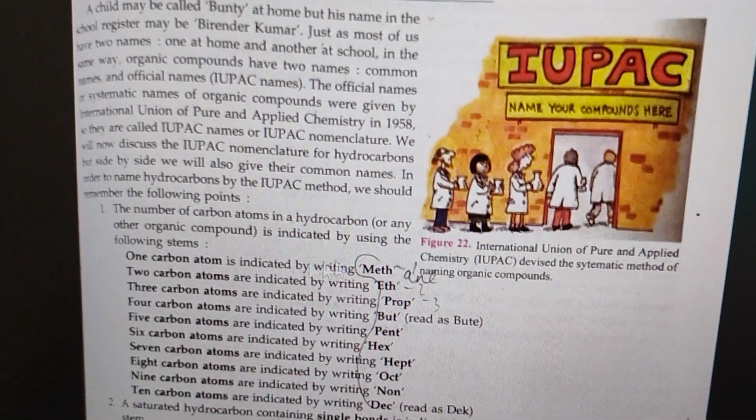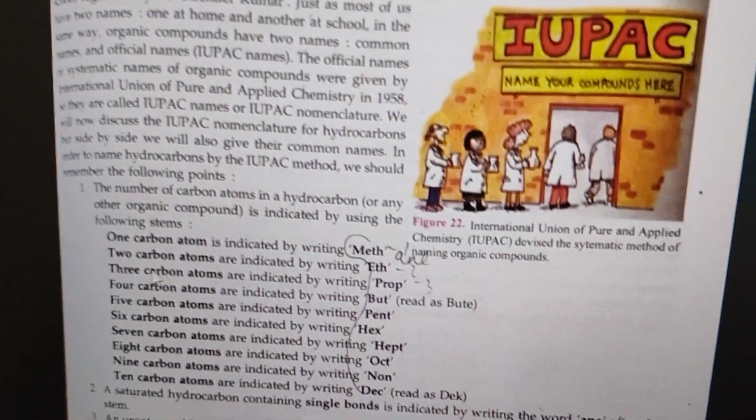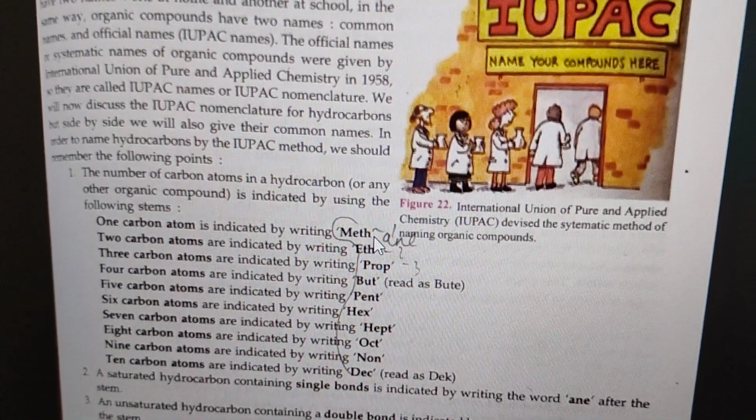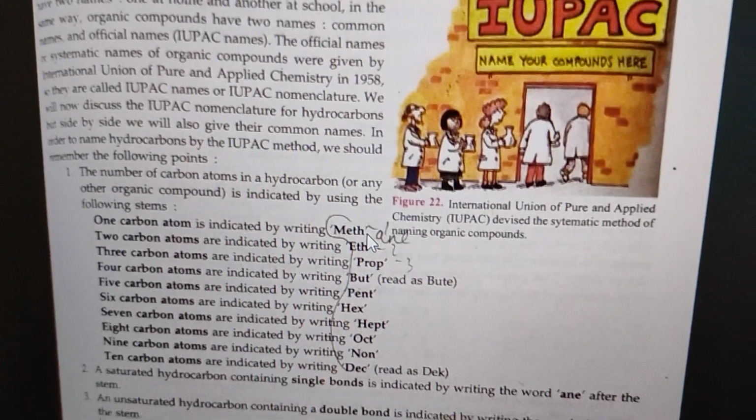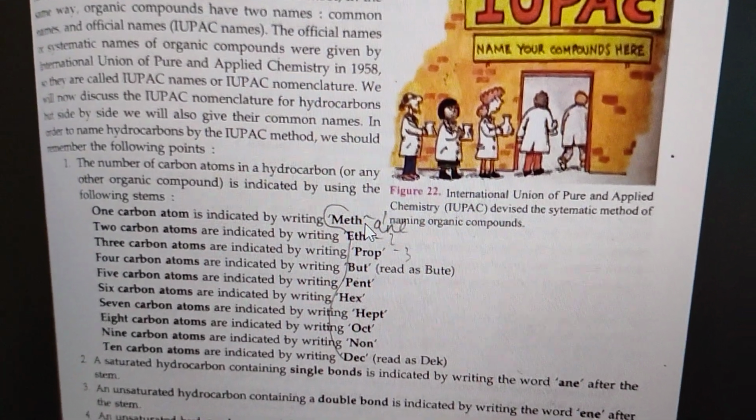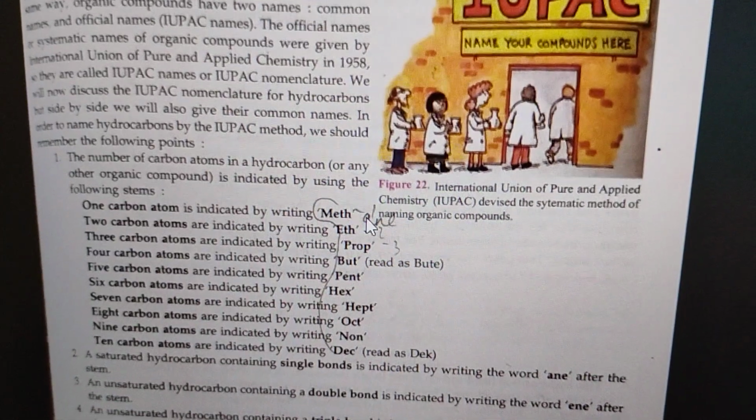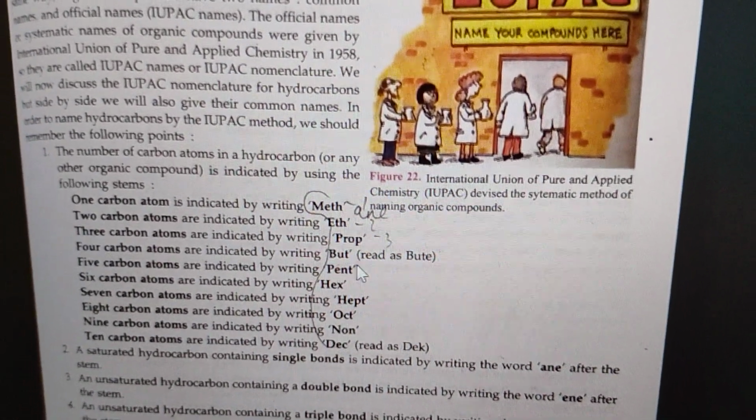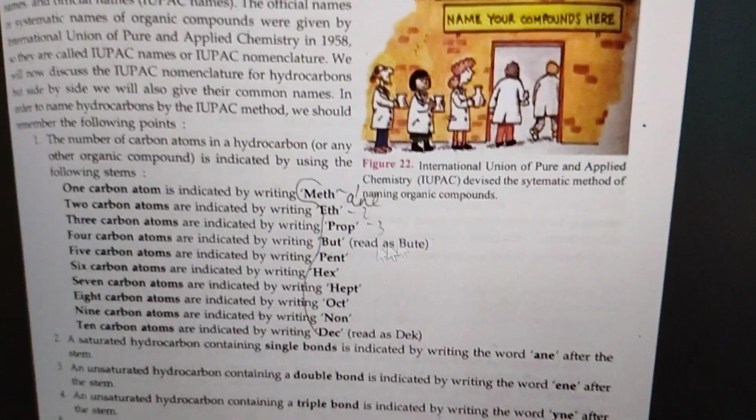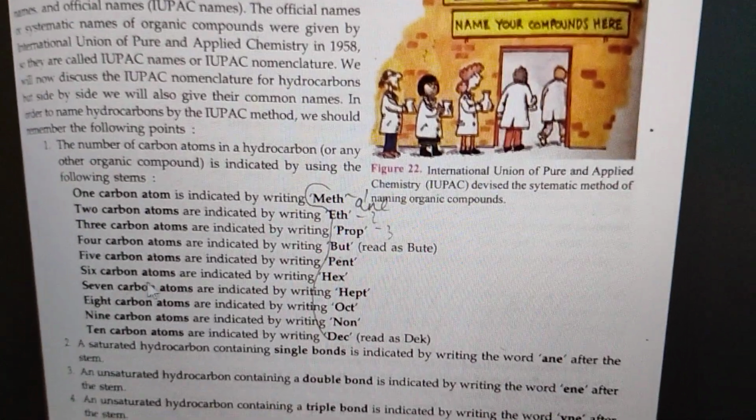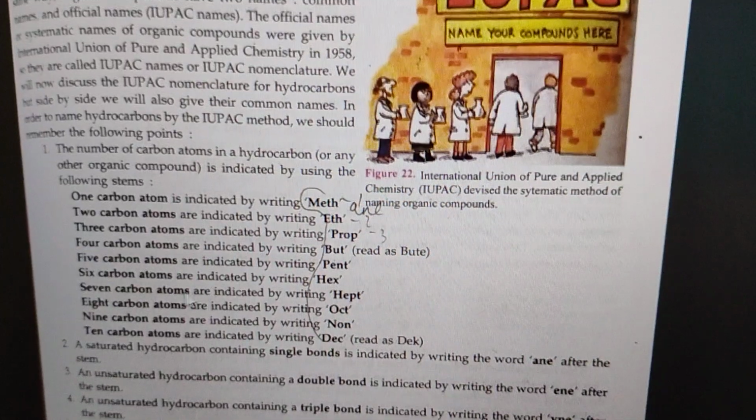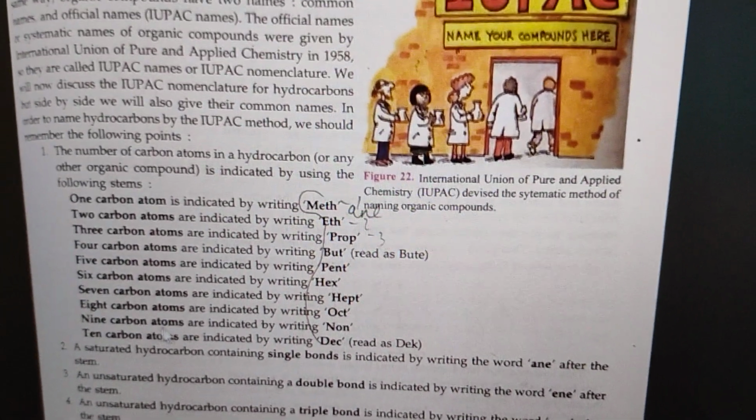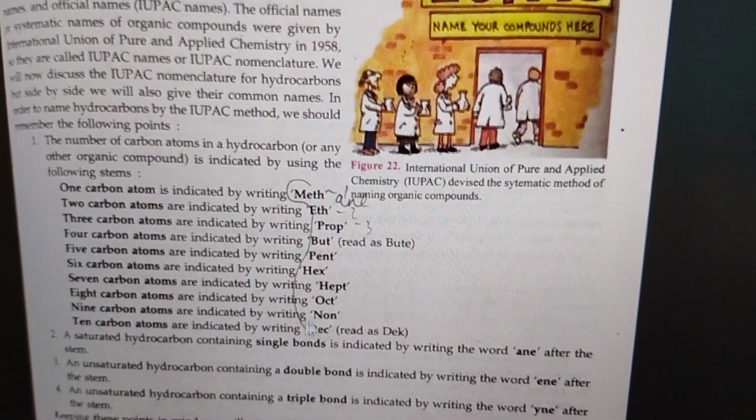For one carbon atom you have to say meth. For two carbon atoms you have to say eth. After that, it depends on which hydrocarbon it is, like alkane group, alkyne group or alkene group, so you have to use it accordingly. For three carbon atoms you have to say prop. For 4 you will say but, always remember. For 5 it's fixed, pent. For 6 carbon atoms you have to use hex. For 7 carbon atoms you have to use hept. For 8 carbon atoms you have to use oct. For 9 carbon atoms non, and for 10, dec.